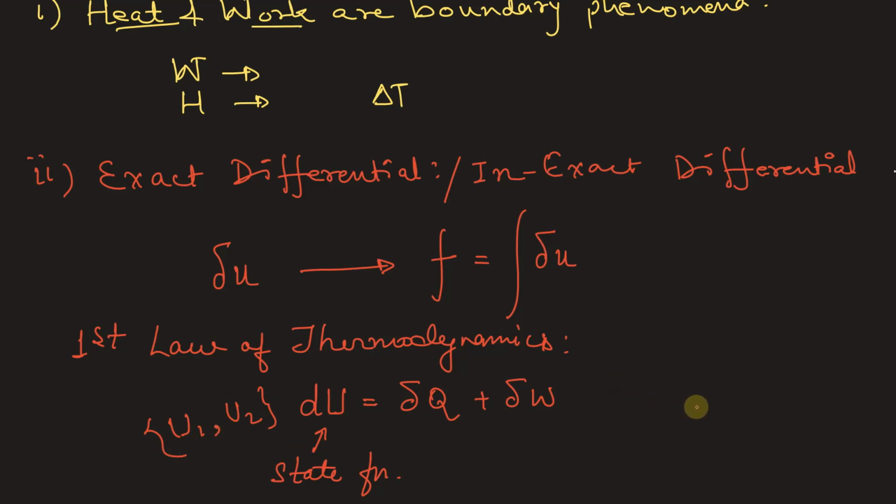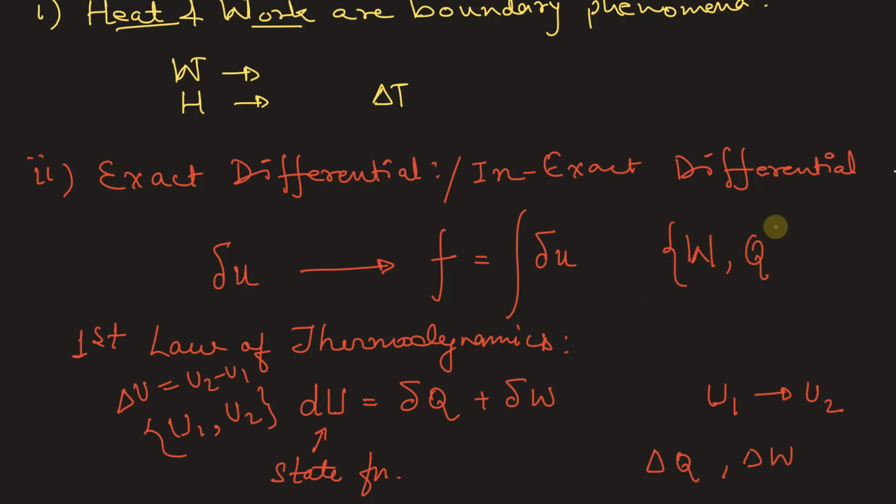Now we can go from state U1 to state U2 either by providing some heat delta Q or some work delta W. Therefore, the change in the state does not uniquely identify the amount of work done or the amount of heat transfer, but only the change in internal energy, that is delta U, which will be equal to U2 minus U1. Therefore, work and heat both are inexact differentials, and U, the internal energy, is an exact differential.